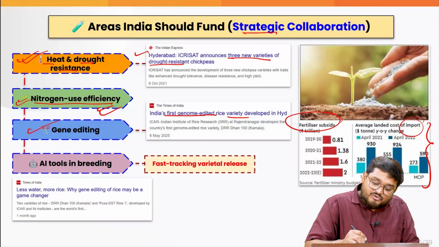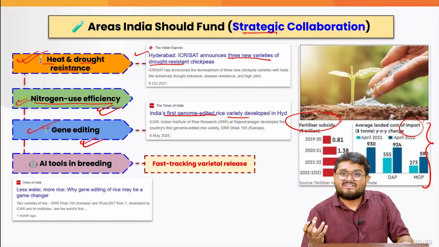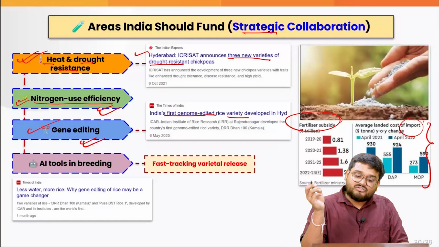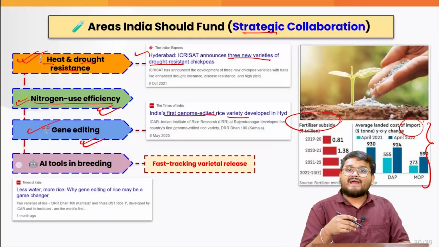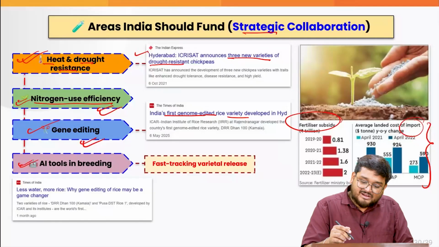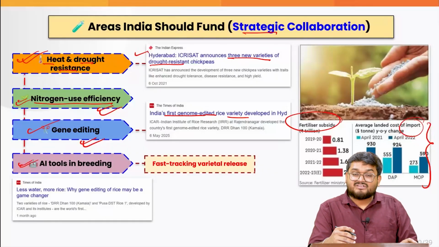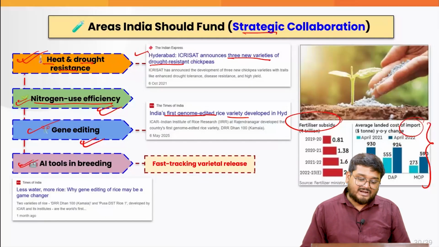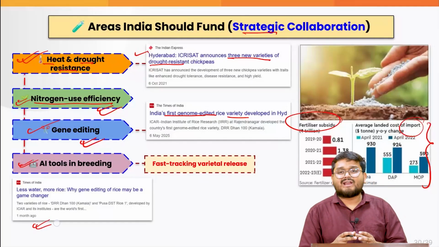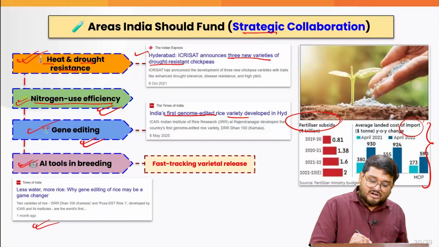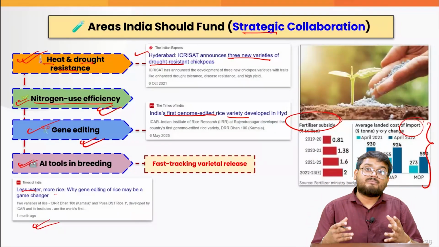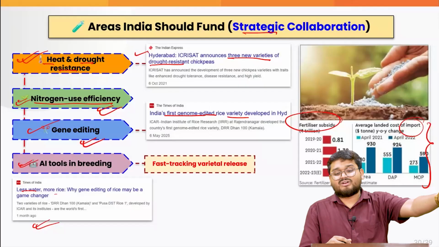So this is where we have to increase technology transfer from India to the rest of the world. And also, there are so many AI tools being used right now in breeding, right? That can help us fast track the release of varieties to the markets, correct? We have so many instances of less water, more rice varieties. So these are all the initiatives that India should be promoting via funding at this organization.